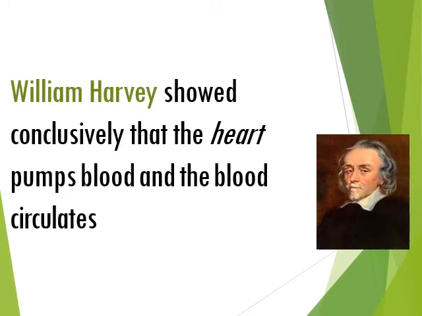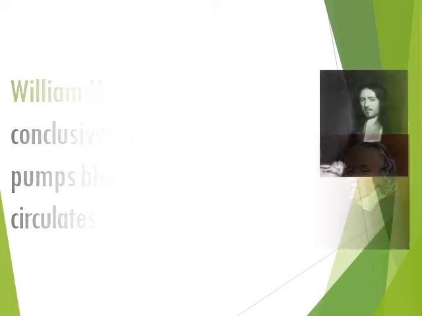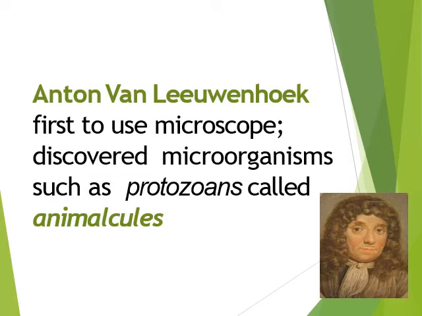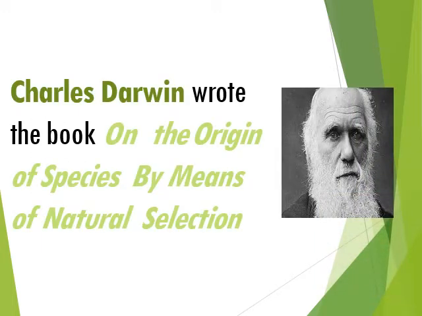William Harvey showed conclusively that the heart pumps blood and the blood circulates. Marcello Malpighi, Italian physician and anatomist, founder of microscopic anatomy. Anton van Leeuwenhoek, first to use the microscope, discovered microorganisms such as protozoans called animalcules. Charles Darwin wrote the book On the Origin of Species by Means of Natural Selection. He gave the theory of evolution.